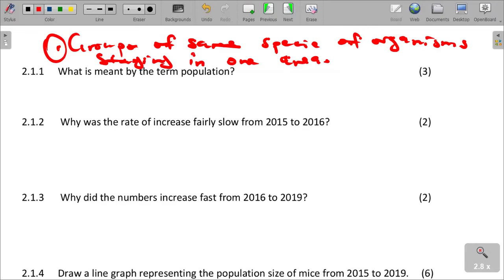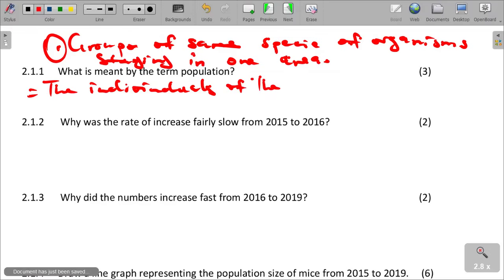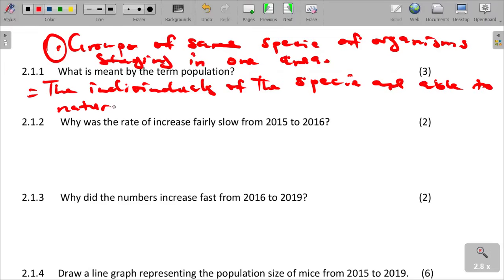What happens when you talk about population, the individuals of the species are able to naturally interbreed together to produce fertile offsprings.